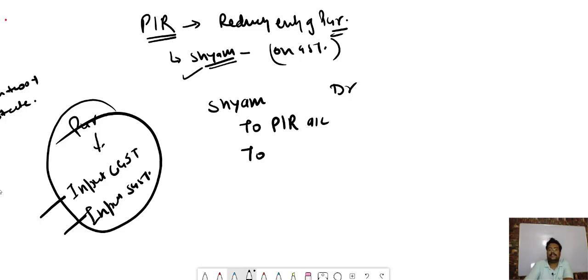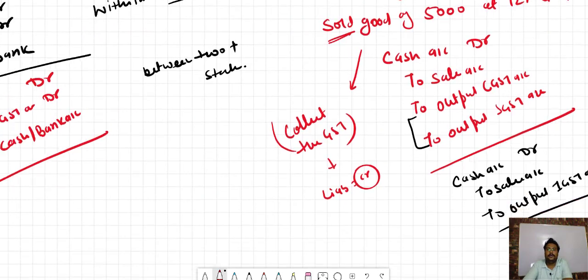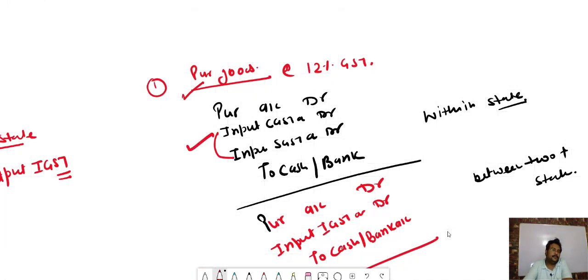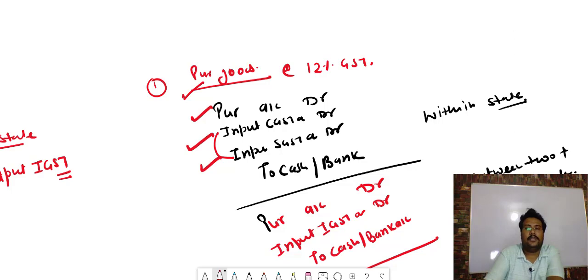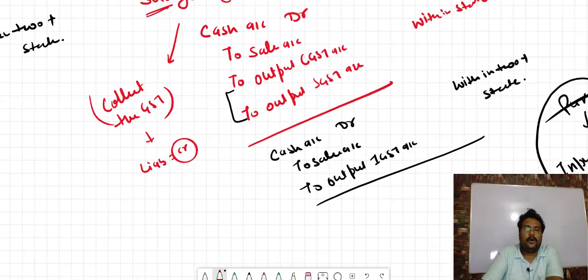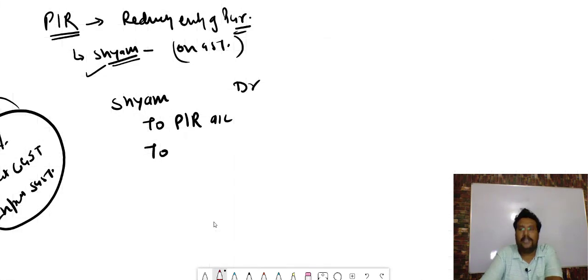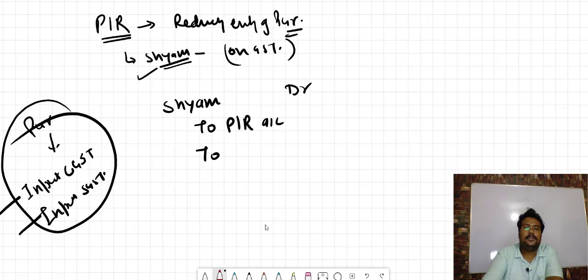And how can we decrease? Very simple. We will pass the opposite entry. Input CGST and input SGST was the debit entry. So at the time of purchase, we debited the input CGST and input SGST. So when we return the goods, simply bacha, we have to decrease the input CGST.